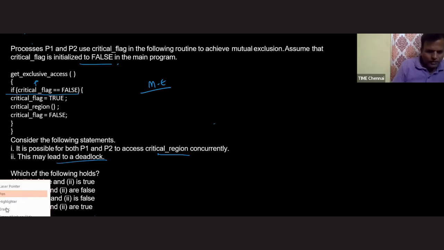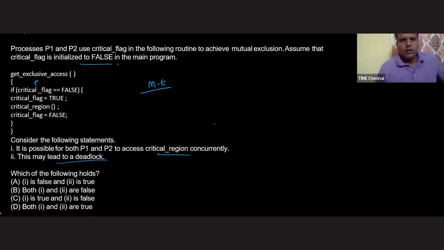But before going for the next statement, I'm preempting process P1 before it sets the critical flag to true. So I have started with process P1 and preempted it. Now I'm giving a chance to process P2. Once again, the critical flag value is still false because we have not yet set it to true. So false equals false, the answer is true, then it is entering the if condition.